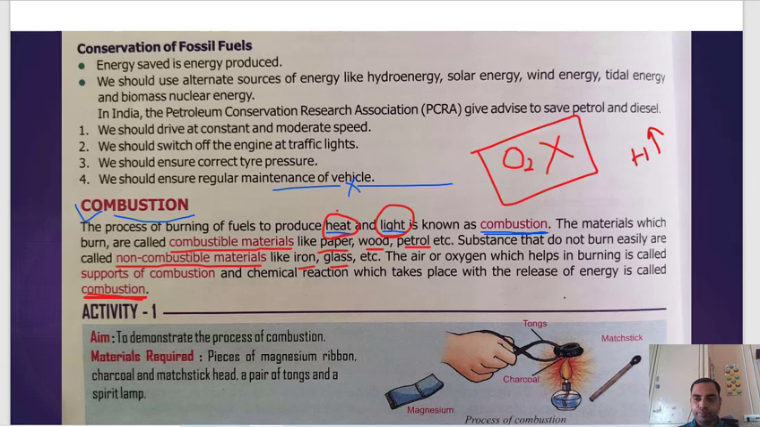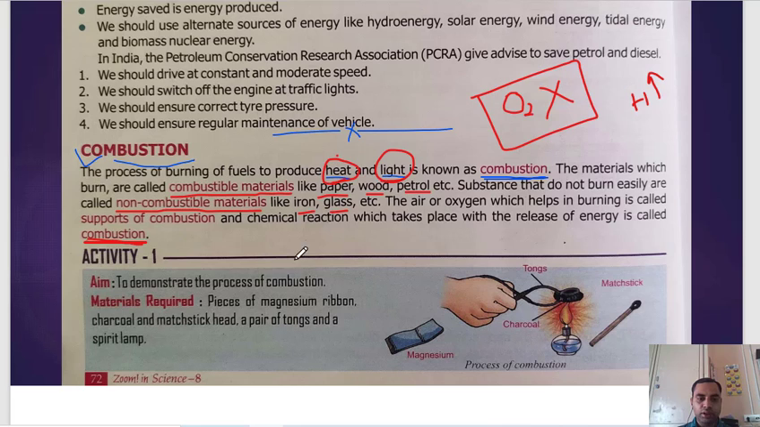If in a chamber oxygen is not there, and you try to burn something, it will not burn. So there is an activity to demonstrate the process of combustion. The materials needed are a piece of magnesium ribbon, charcoal, a matchstick, a pair of tongs and a spirit lamp.